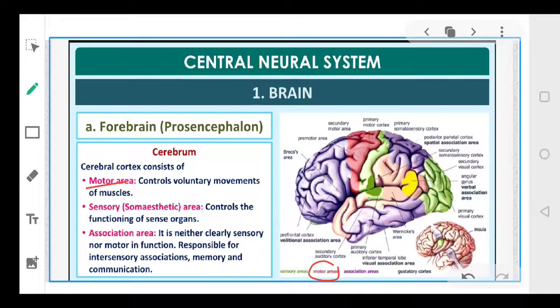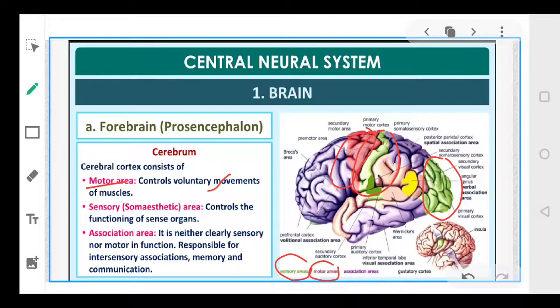As you look into the diagram, this particular portion is called the motor area, and this motor area controls your voluntary movement of the muscles, right? ये आपके muscles की movement को control करता है. Then there is a sensory area. As you can see here, there is a sensory area, the green portion. In the diagram, this green portion represents your sensory area. Okay, and the red portion represents your motor area. ये जो red portion है, ये आपका motor area है. Green portion is your sensory area.